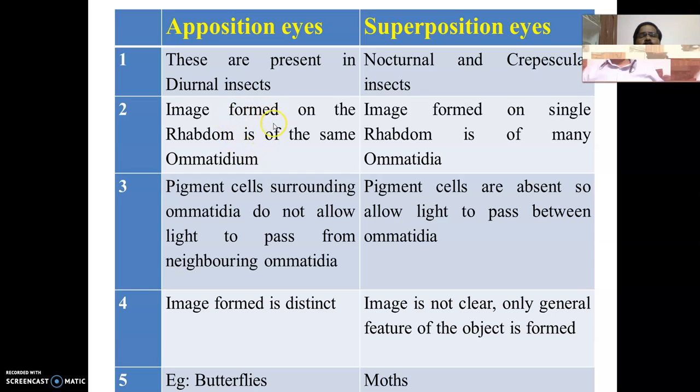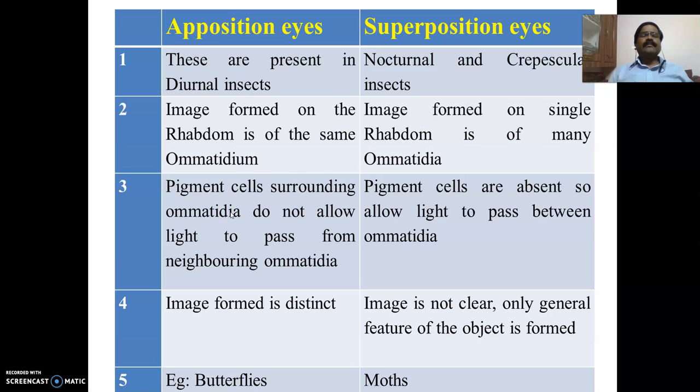In apposition eyes, whatever image is formed belongs to the same ommatidium. In superposition eyes, the images formed are not only from the same rhabdome but also from the other ommatidia. That is a major difference between apposition and superposition eyes.